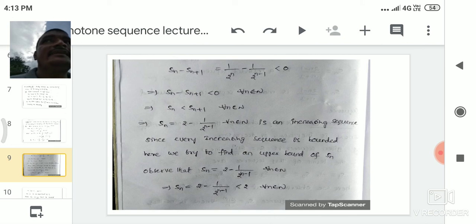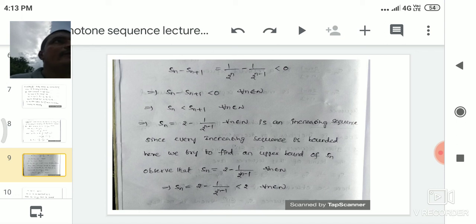Whenever Sn minus Sn plus 1 is less than 0, we say that the given sequence is an increasing sequence. Every increasing sequence has a lower bound. Here we have to verify whether the given sequence is bounded or not. The lower bound already exists. If an upper bound exists, then the given sequence is bounded, otherwise not bounded. Already we know that every increasing sequence is bounded.